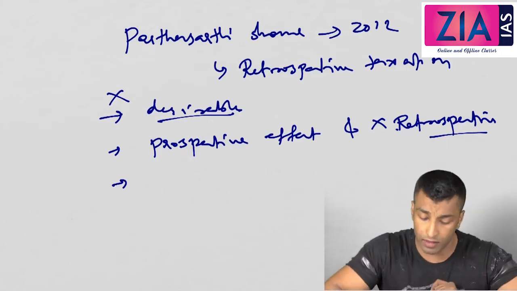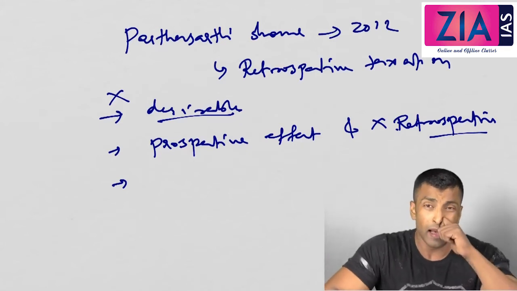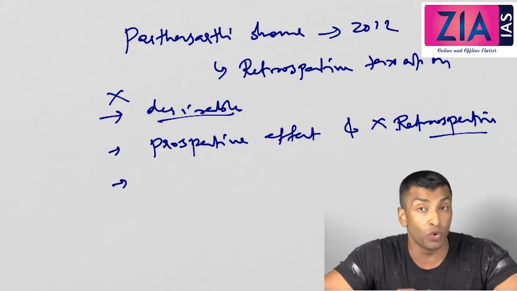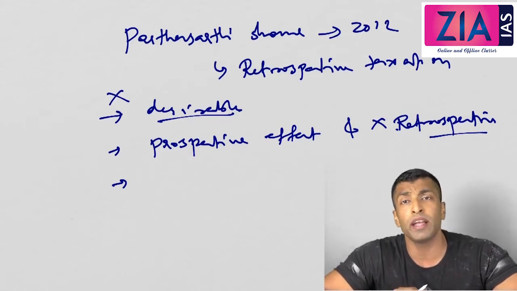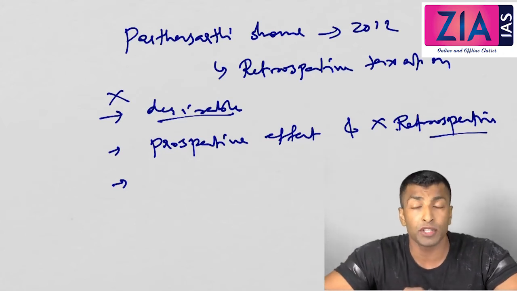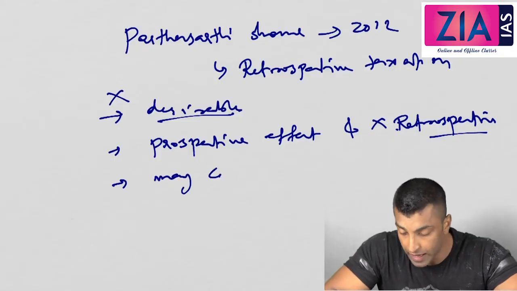And one more thing the committee recommended is, if you are going for retrospective taxation, you may consider it, but it should be in the rarest of rare cases. Like we give capital punishment, but only in the rarest of rare cases.